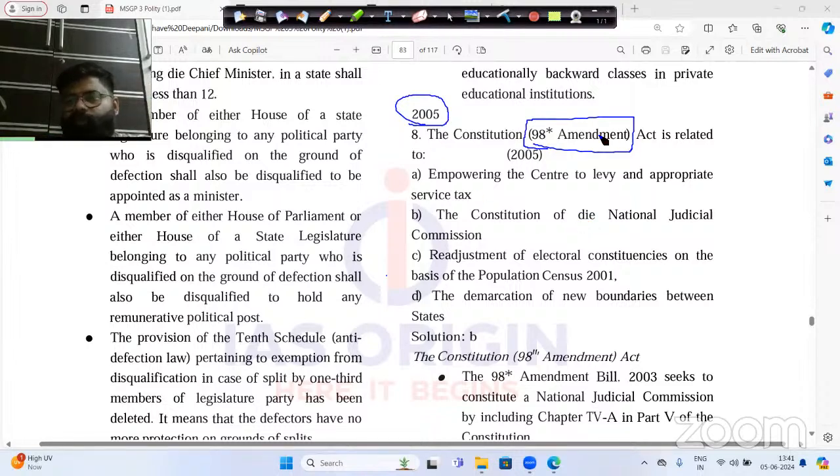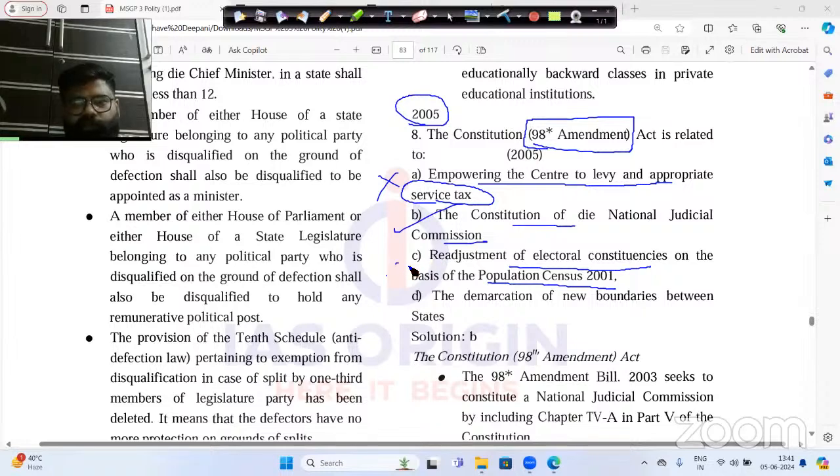Now, this 98th Constitution Amendment Act is related to what? Is it related to empowering the center to levy and appropriate the service tax? No, sir. The Constitution of the National Judicial Commission? Yes, this is the correct answer. Readjustment of the electoral constituencies on the basis of the population census of 2001? No, this is also incorrect. And the demarcation of new boundaries between the states? No. Here, option number B is correct in front of you. That is the Constitution of the National Judicial Commission.